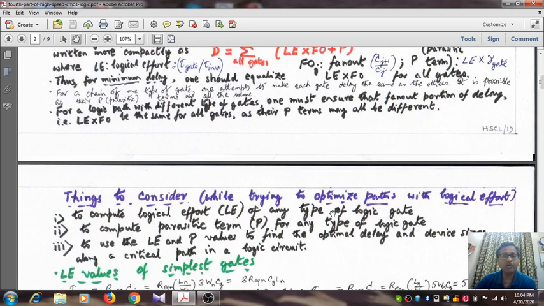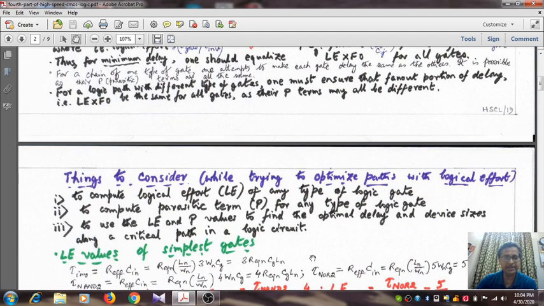Now what are the things to consider while we are trying to optimize the paths with logical effort? Basically we seek the answers to these questions. First, we need to compute the logical effort of any type of logic gate, because we never know that there can be a diversity of configurations of the logic structure.